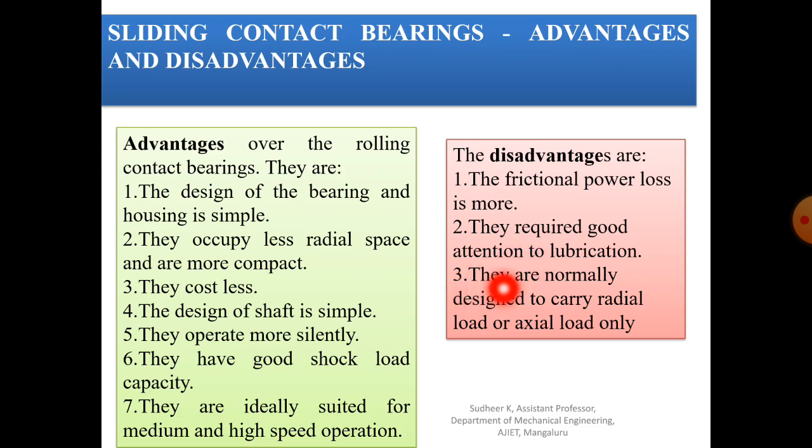Coming to the last disadvantage, they are normally designed to carry a radial load or an axial load only. So these are made to carry only one load at a time, radial only or axial only. But some of the rolling contact bearings can carry both loads, axial as well as radial. So these are some of the disadvantages of sliding contact bearing.